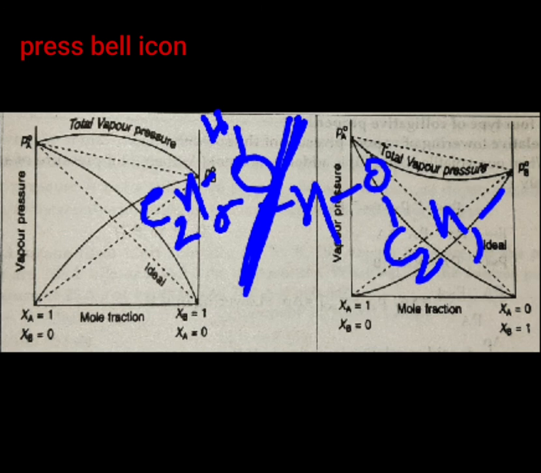Because of which, what will happen? Attractive forces in the alcohol molecules will get weakened, right? And the escaping tendency of the alcohol and cyclohexane molecules from the solution will go on increasing. That's what we have seen in case of positive deviations: in such solutions the magnitude of the intermolecular forces decreases and their escaping tendency increases, and as a result they show positive deviation.